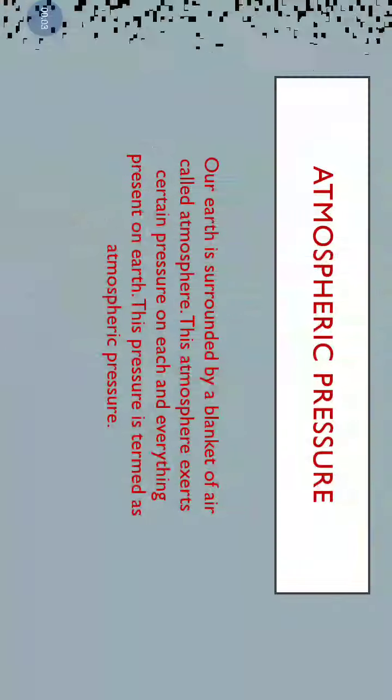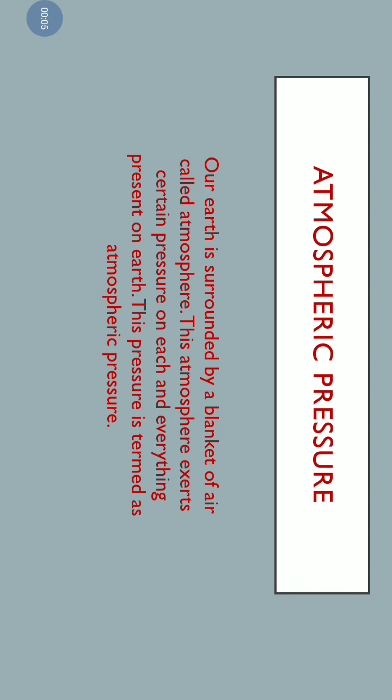Good morning, students. In the previous class, we discussed pressure inside liquids and the various cases by the help of which we are able to know how the pressure inside liquid changes. Now today we have to discuss pressure due to gases. Our planet Earth is surrounded by a blanket of air.